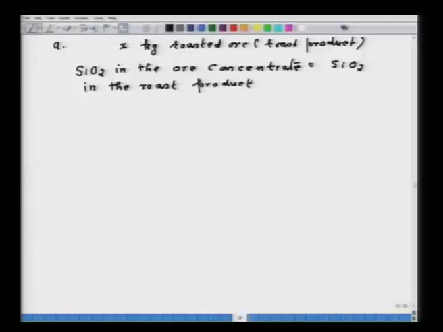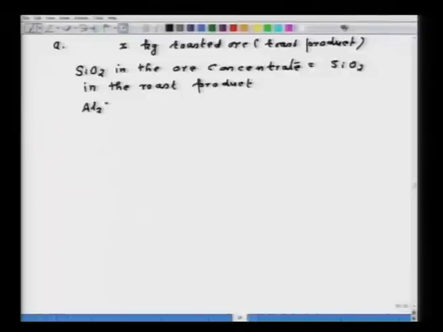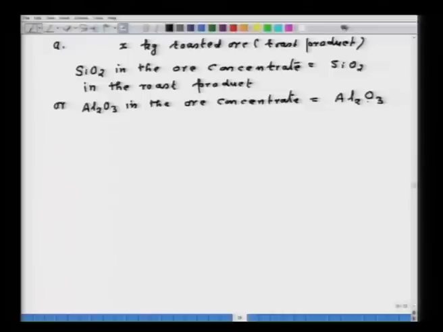Now, our basis is 1000 kg because you have to calculate per ton. Or you can also take Al2O3 in the ore concentrate, that should also be equal to Al2O3 in the roast product.